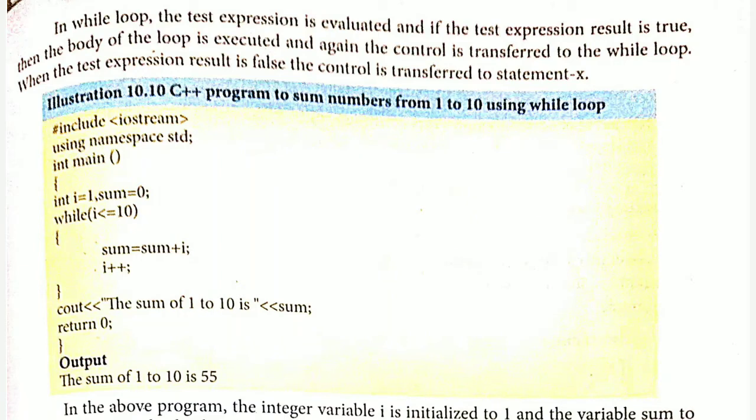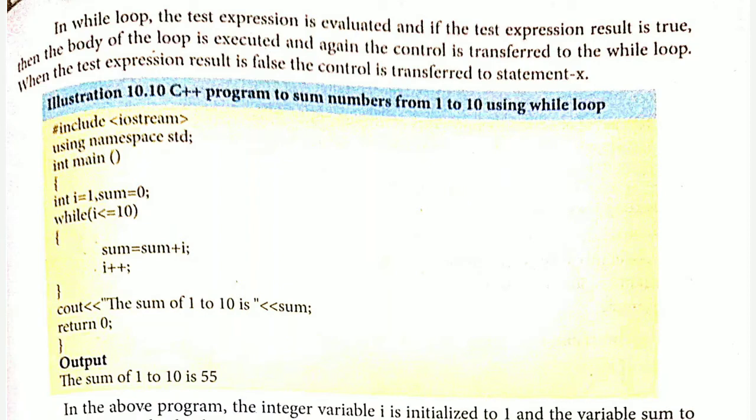This will keep on going until the value of i is 11. Since 10 is equal to 10, the condition will be true, then the body of the loop will be executed and the value of i will be incremented to 11.